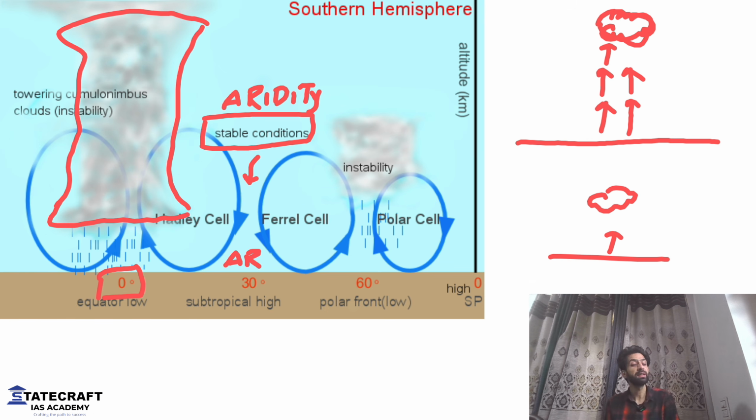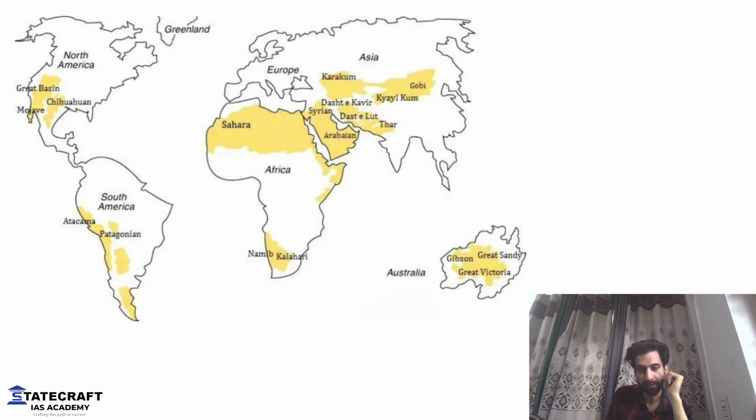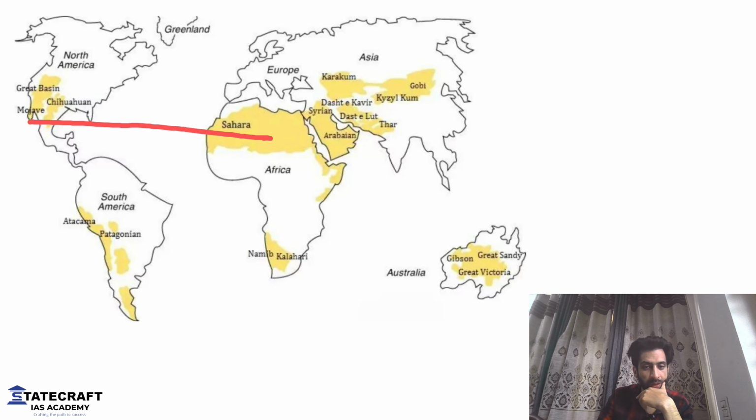Now I'll tell you something very interesting after this. I told you already on equator we will have rainfall throughout the year. But have you ever wondered? Well, there are other reasons. Let me clear this first. There are multiple reasons. But one reason is this. If you look at these deserts, look at these deserts. Okay? The line that I'm drawing, watch it very carefully.